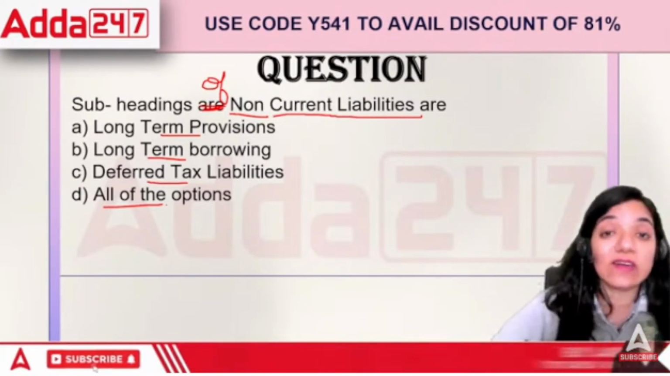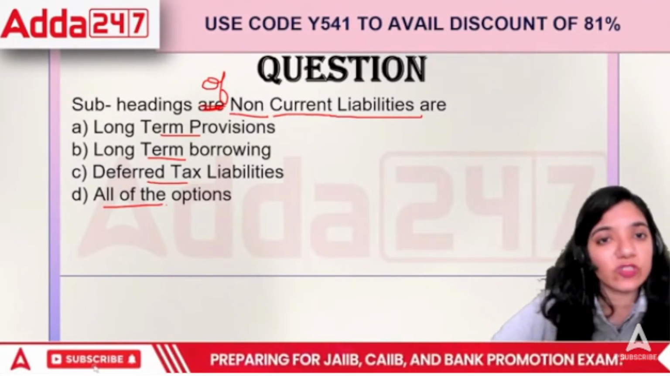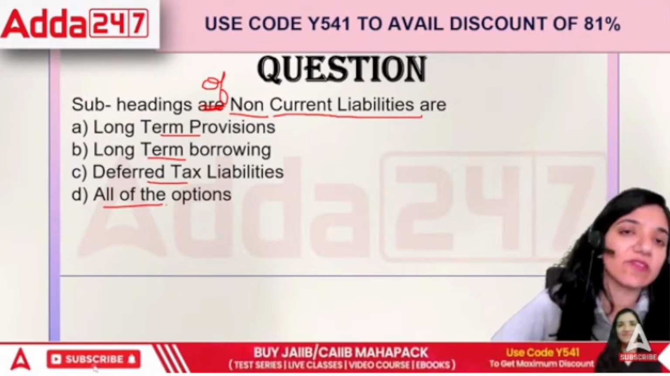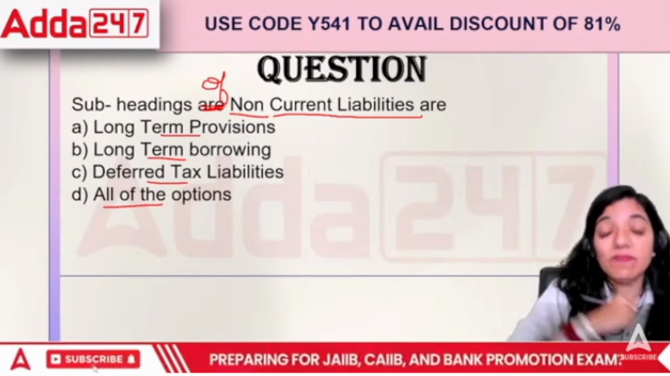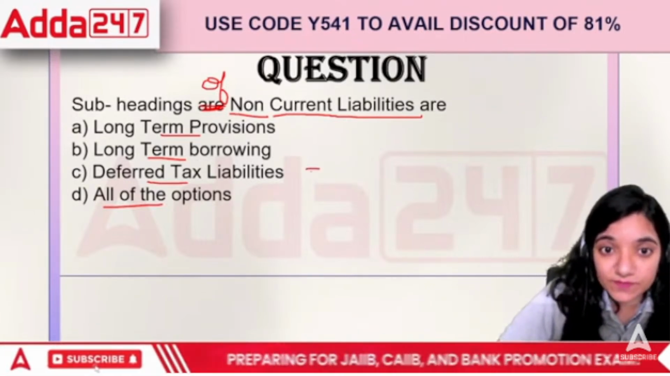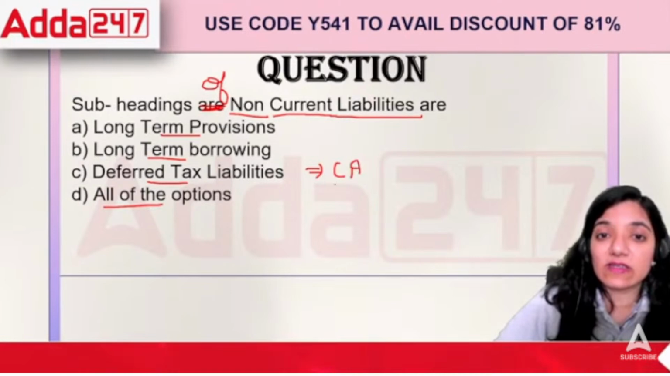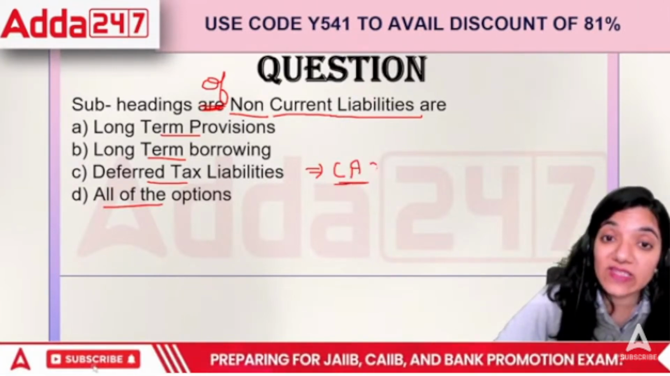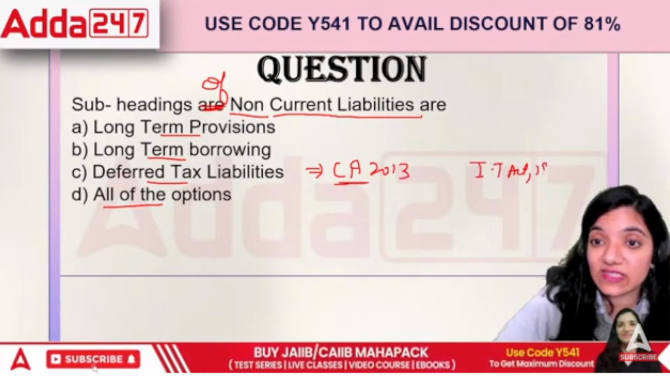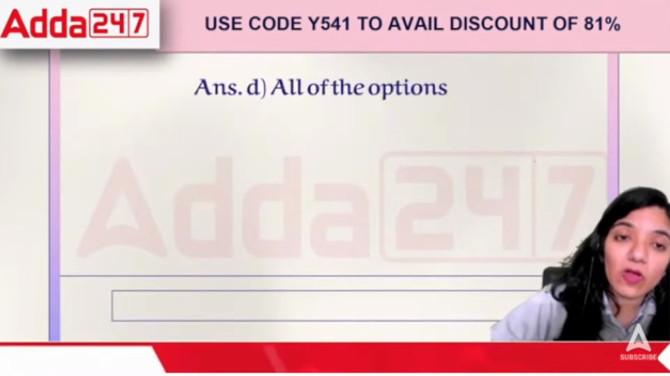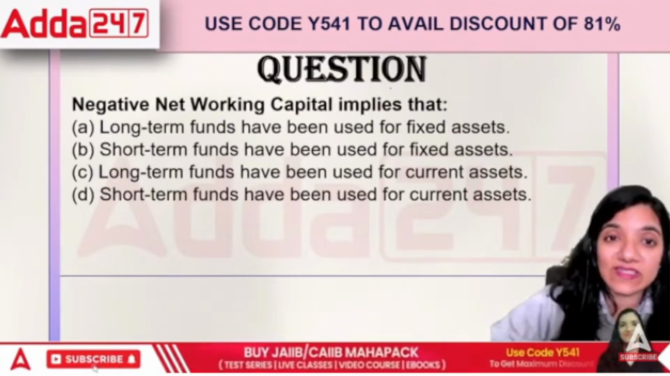If I talk about non-current liabilities, it includes long-term provisions. It includes long-term borrowings as well as deferred tax. Deferred tax liabilities are liabilities arising because of the tax difference that comes up between the Companies Act 2013 and the Income Tax Act 1961. So all of the options are a part of the non-current liabilities.